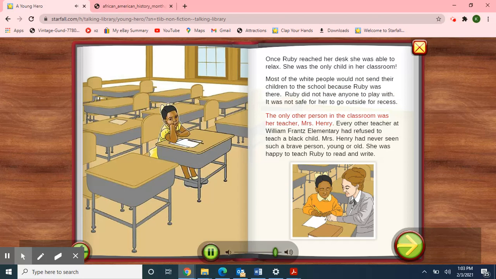The only other person in the classroom was her teacher, Mrs. Henry. Every other teacher at William Franz Elementary had refused to teach a black child. Mrs. Henry had never seen such a brave person, young or old. She was happy to teach Ruby to read and write.